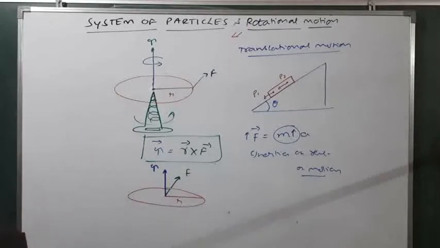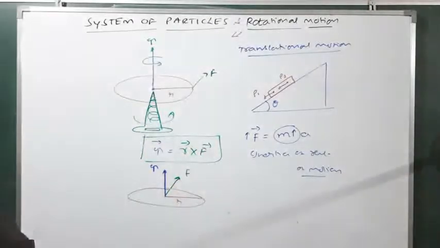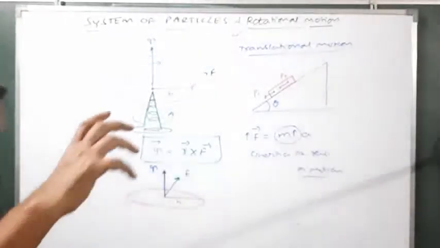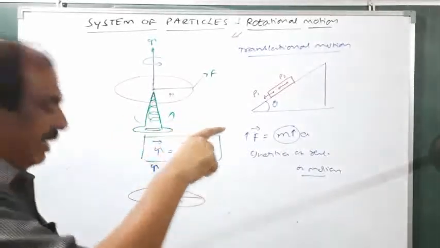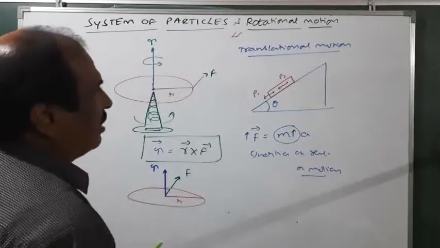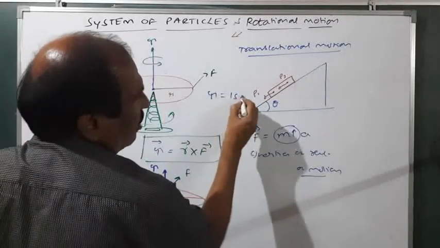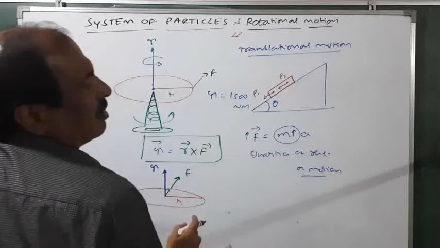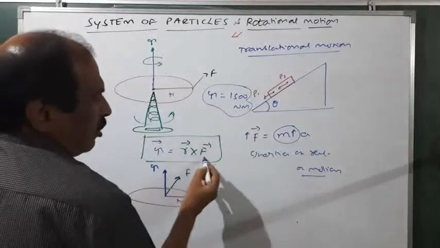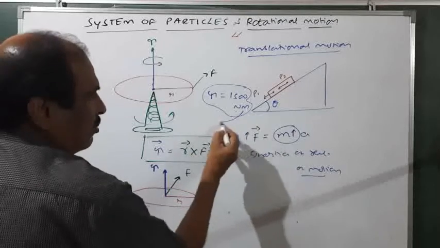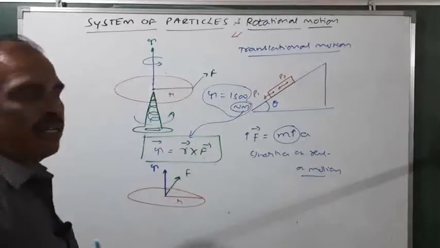Where are we going to use torque? In vehicles, whenever you see the specification, for example when purchasing a new bike or new car, you can see the torque. They say the torque is, for example, 1500 Newton meter. You see the units: Newton is a unit of force, meter is a unit of distance, therefore Newton meter is the unit of torque.